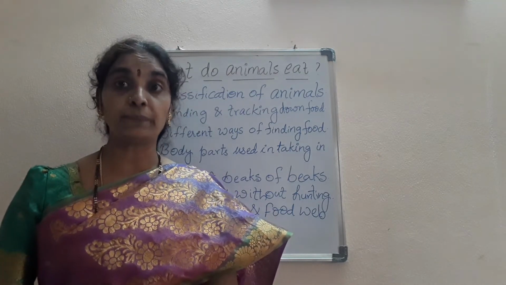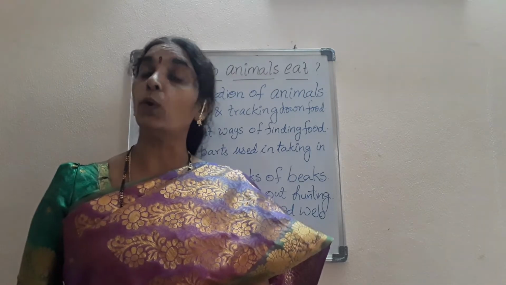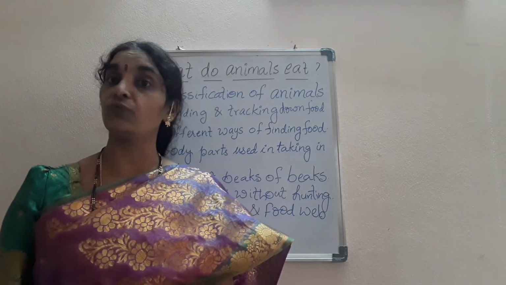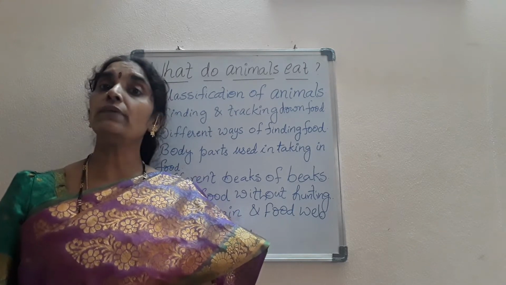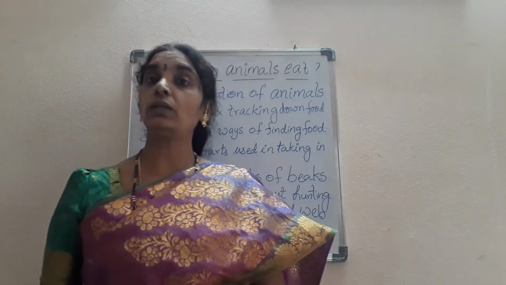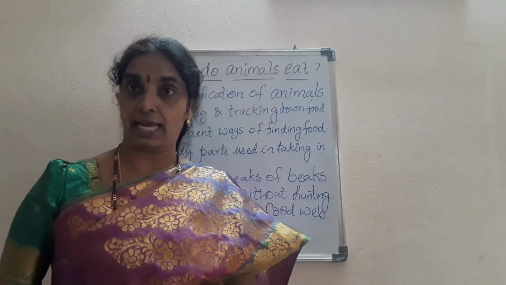You also know the examples which depend on only plants, both plants and animals, and only animals for their food, isn't it? And you can see that there are some animals which live only in the forest, but they do not eat the flesh of other animals also.